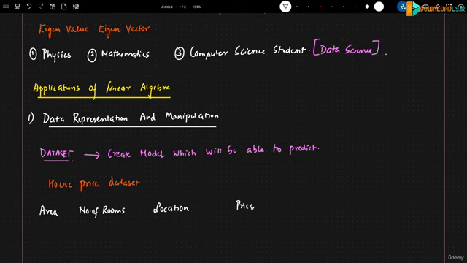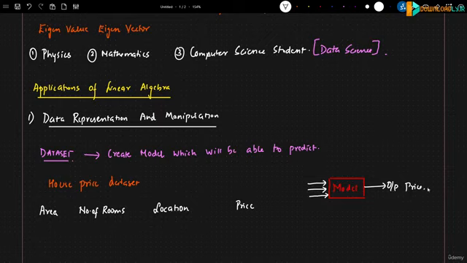Now in this use case, I am planning to design a model. This model will take area as the input, number of rooms as the input, and location as the input, and it should predict the output, that is price.